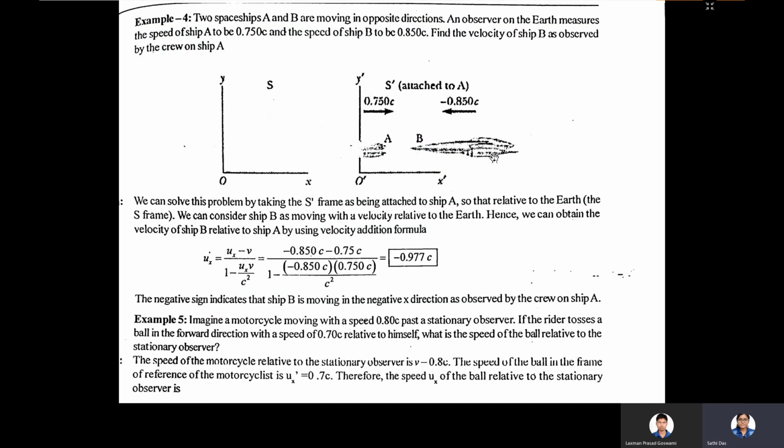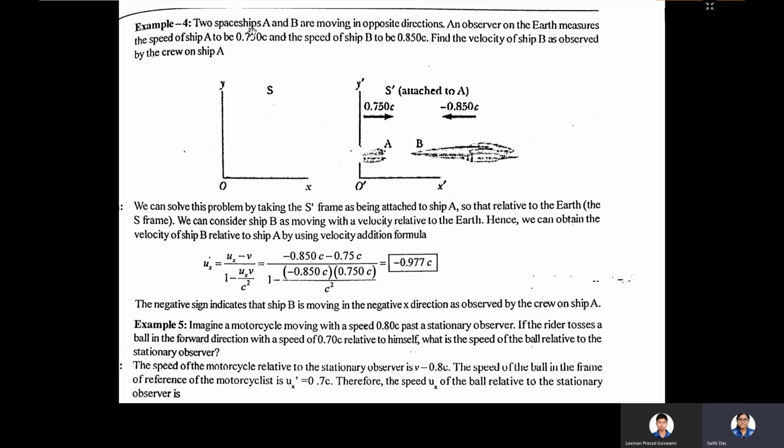So let us take another example. The two spaceships A and B are moving in opposite directions. An observer on the Earth measures the speed of spaceship A to be 0.750 c and the speed of spaceship B to be 0.850 c. Now find the velocity of spaceship B as observed by the crew on spaceship A.